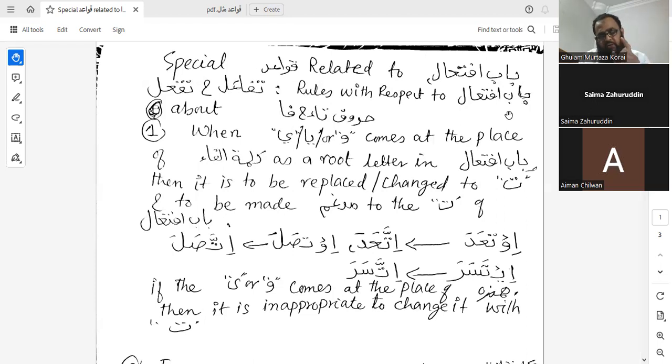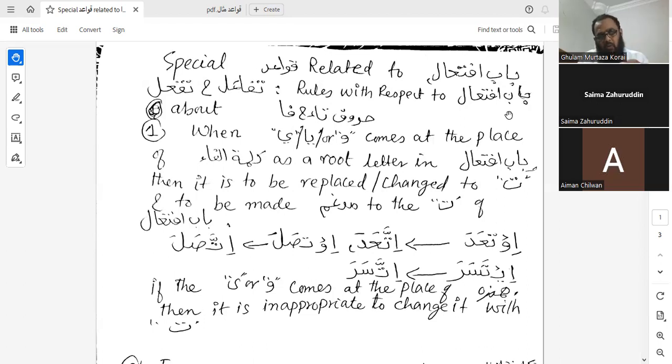So the point is that if at the place of kalimatul fa either waw or ya comes, and that is a root letter, a harf asli, in bab ifti'al, then it is to be replaced or changed to ta, the ta that is zaida.